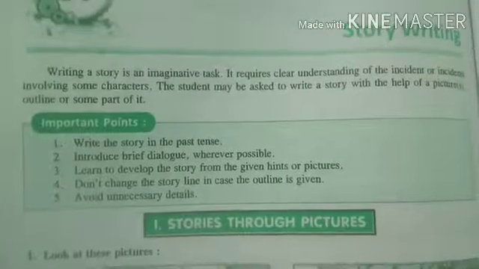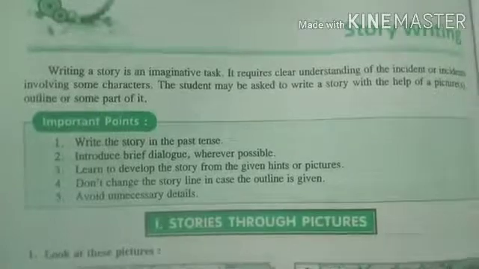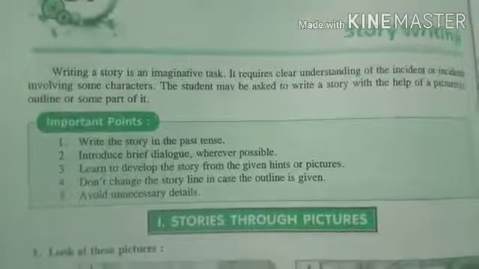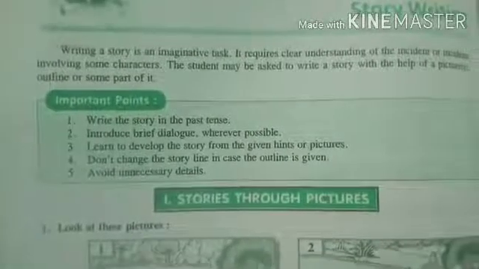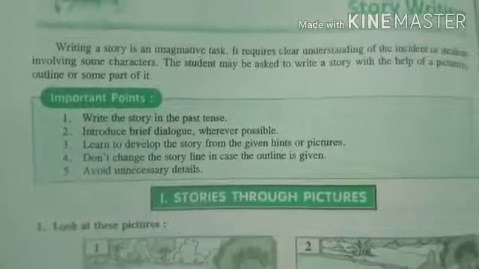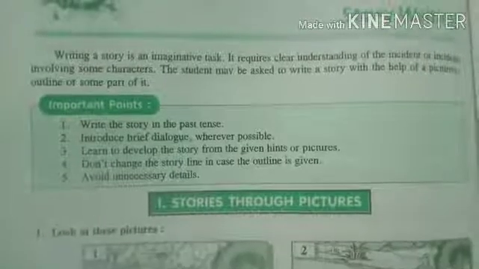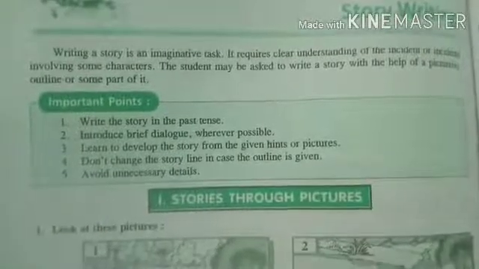It's not that it's going on right now after looking at the picture. No. So here the picture is already given and you need to write everything in an imaginative way through your imagination, and that too in past tense, which is already done. It's not like it is going on in the present or it will be in future, right? So the first point is write the story in past tense. And the second point is introduce brief dialogue. So when you are writing something, be brief.